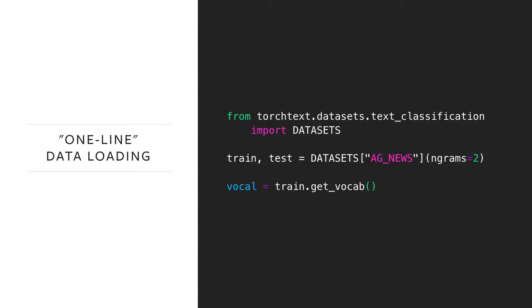Here's a very simple example. With a single line, you can load the AG News dataset, and with another line, you can generate the vocabulary. So it's very easy to use these datasets.